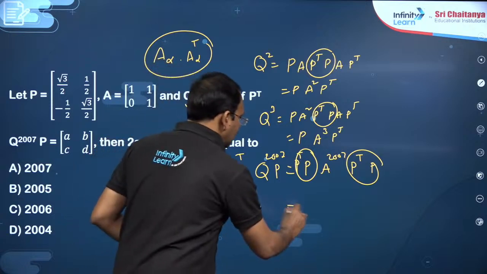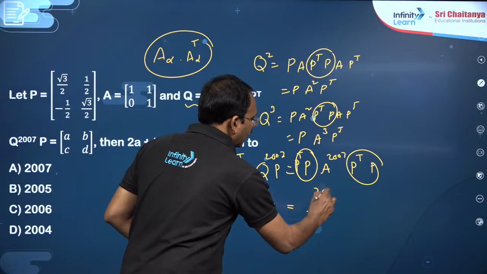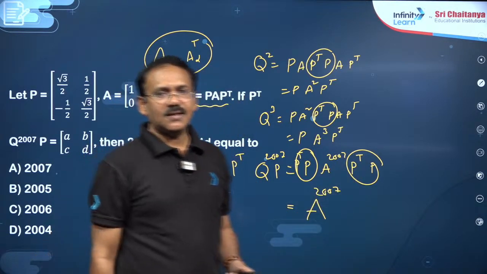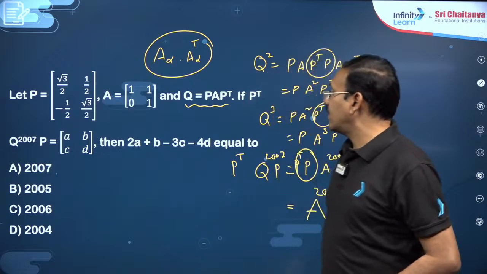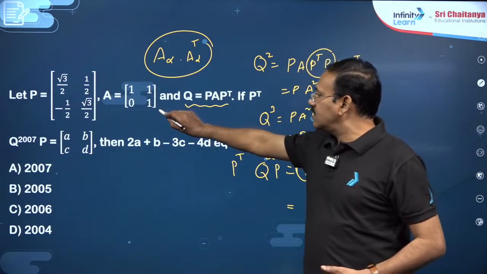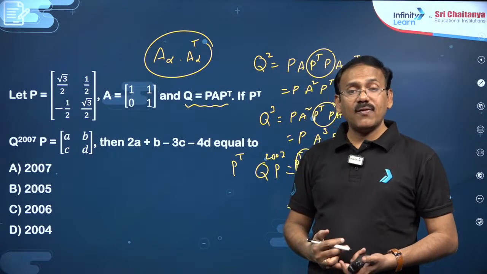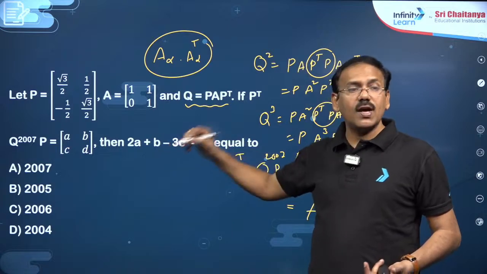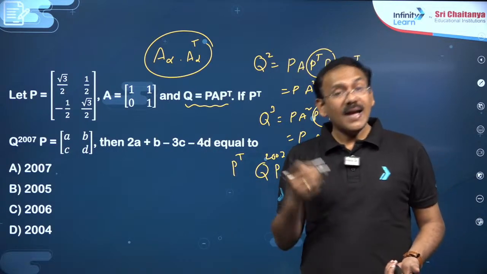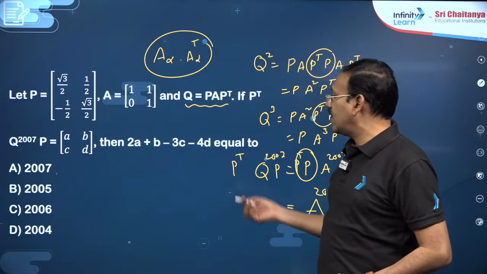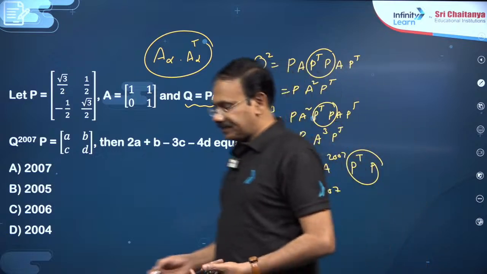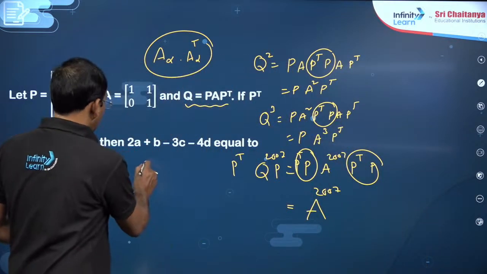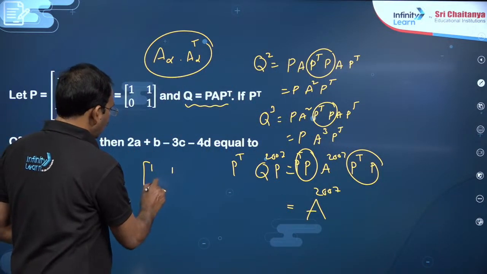So finally he is expecting to find A power 2007, my dear friends. So finally this is the A matrix. A power 2007 means you have to do A square, A cube. By induction you need to find A power 2007 finally. You see, just find its square, my dear friends.